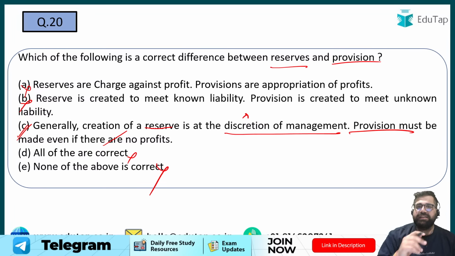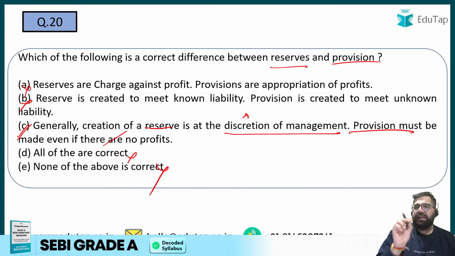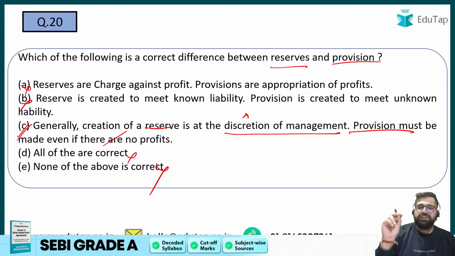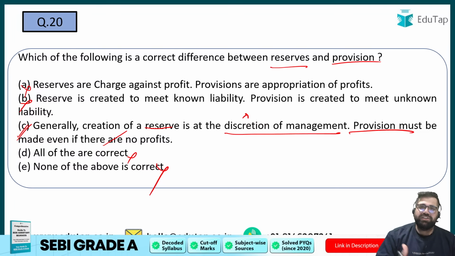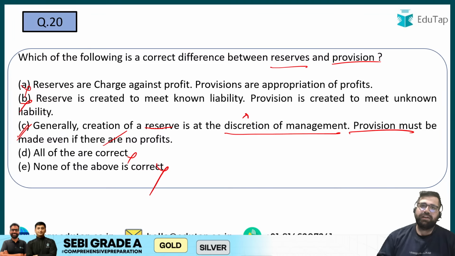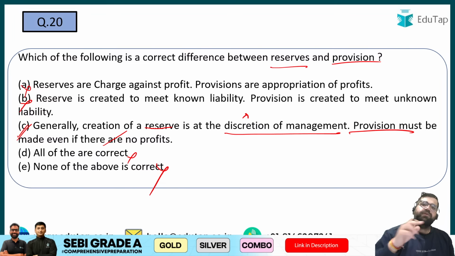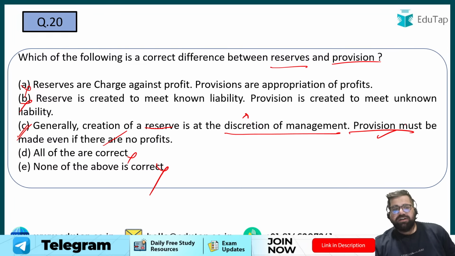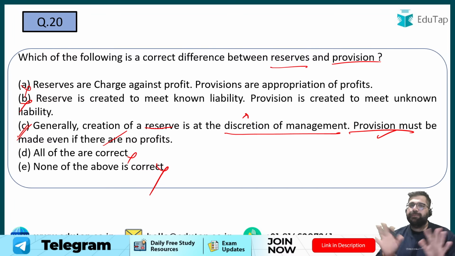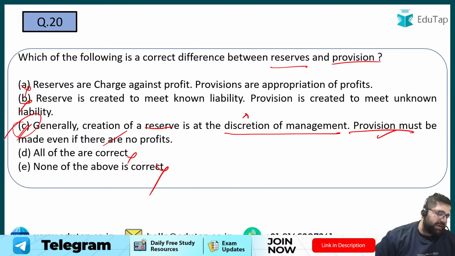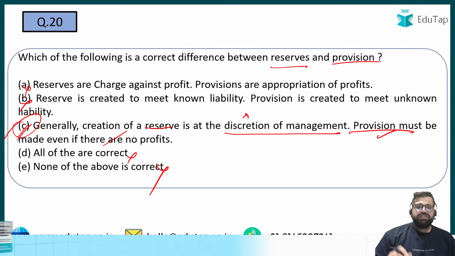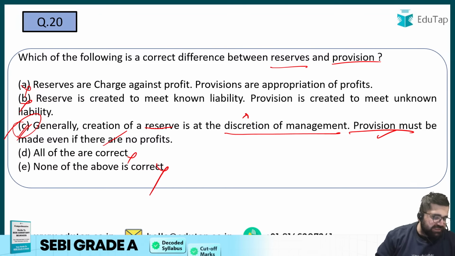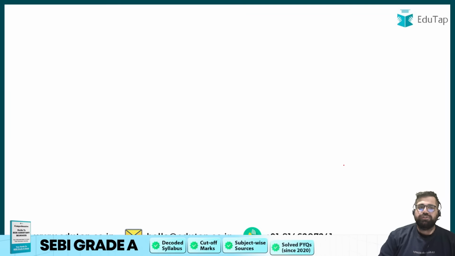So reserve is basically based on the management decision, that yes, management decides to transfer some money into so and so reserve. But a provision becomes a kind of a compulsion, that I will have some bad debts in the business. It's a normal thing to have. So I will create provisions before, right? So provisions can be a charge against profit, but your reserves are basically, I would say, appropriation of profit, like distribution of profits. So C will be the correct answer. A is vice versa. B is not making any sense, right? So C will be the correct one for this particular question.